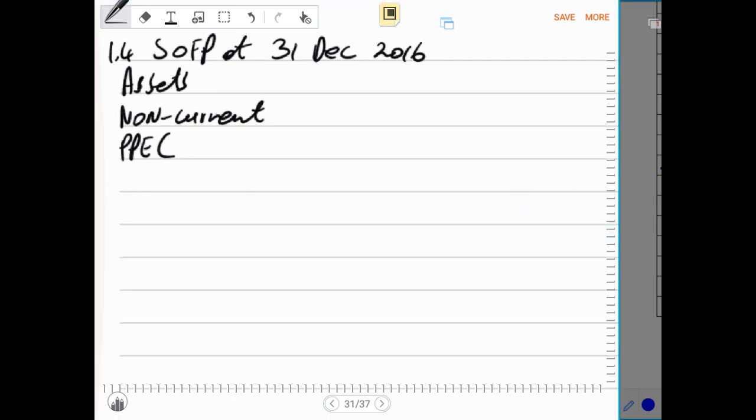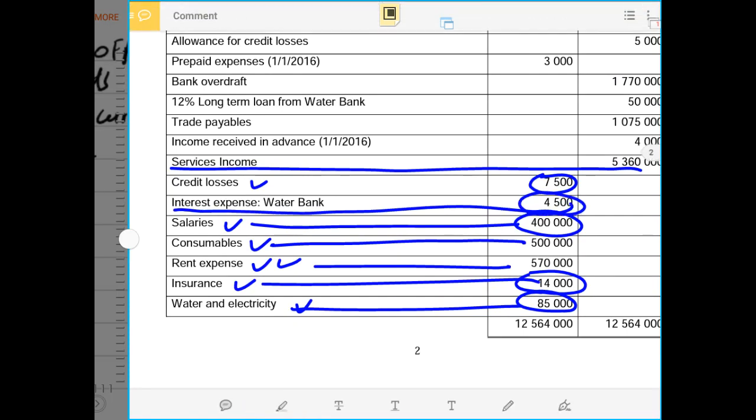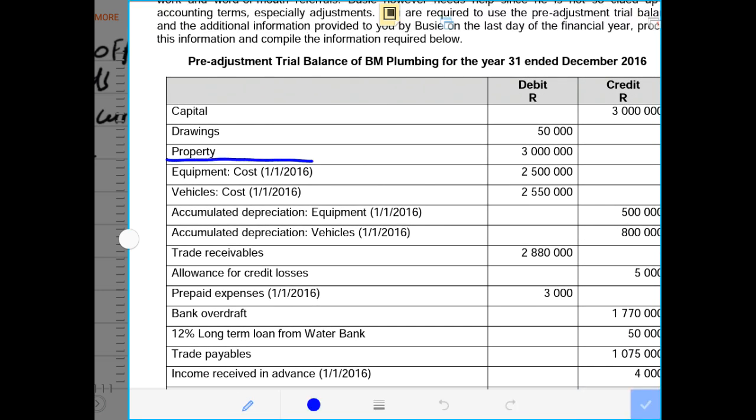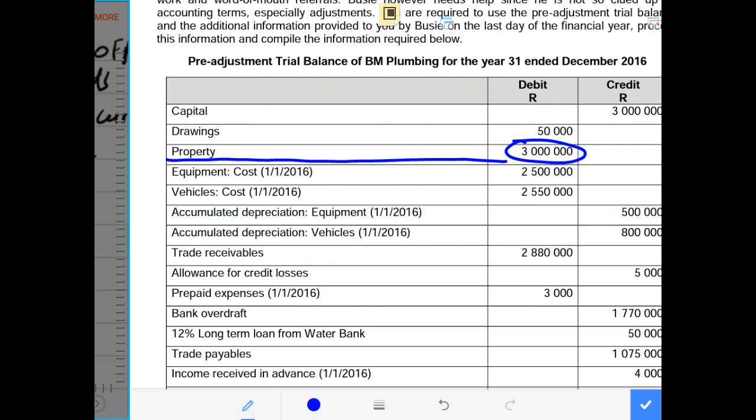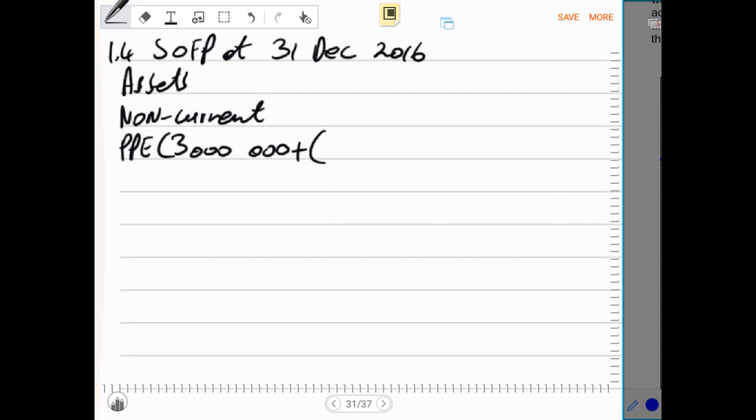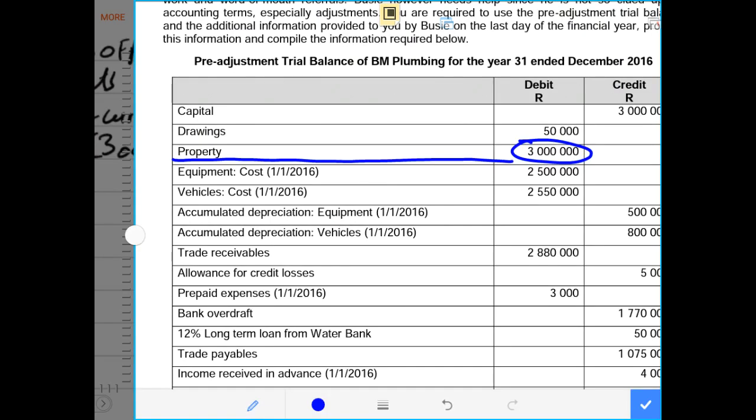And under property, plant and equipment, we first have to record the item of property. If there was any property, here we have a property of 3 million. We record the 3 million as it is, 1, 2, 3, 4, 5, 6. Then after, we also have to add the other assets. In this case, we have other assets being equipment.